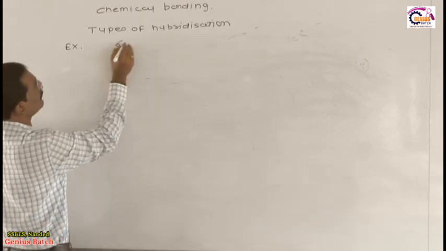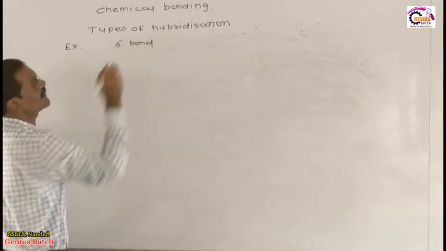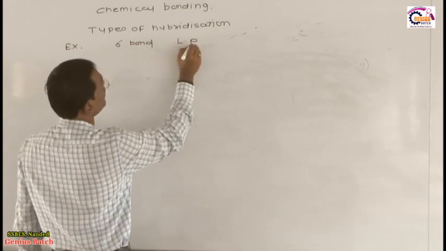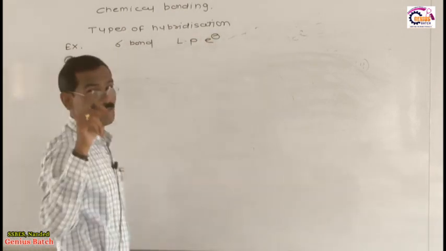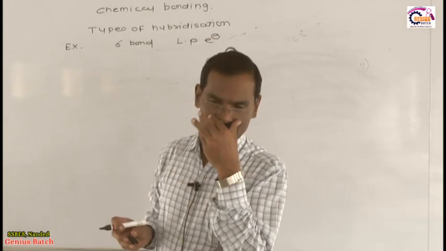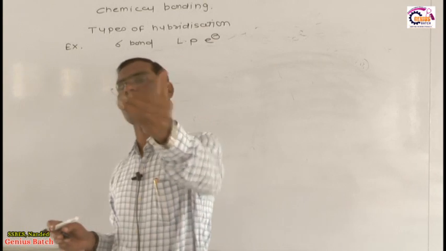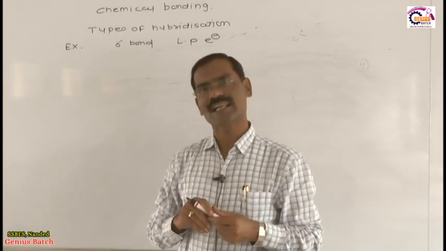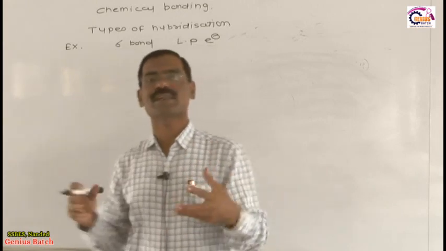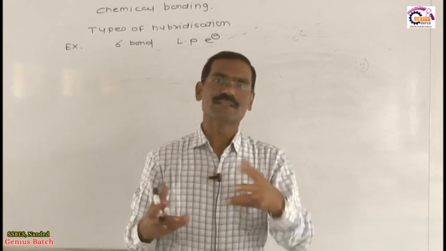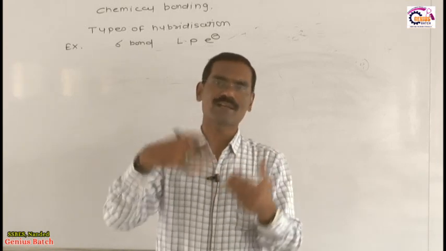After the example, around this example, how many sigma bonds are present? This one is also very important. After sigma bonds, if it has a lone pair of electrons, this also you must know, because after hybridization we have a theory called the valence shell electron pair repulsion theory. What happens in that VSEPR we will see later on, but see toward the board: VSEPR reduces the bond angle and also distorts the geometry. How that happens we will see later on.